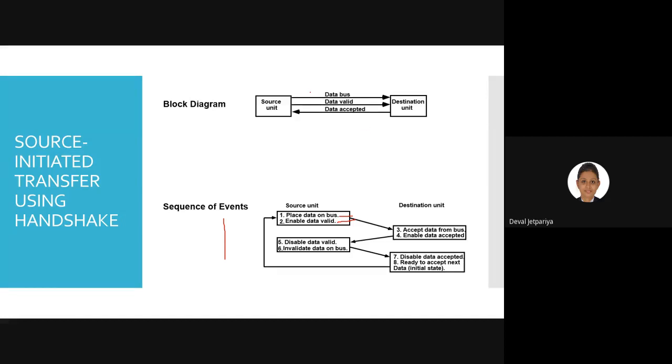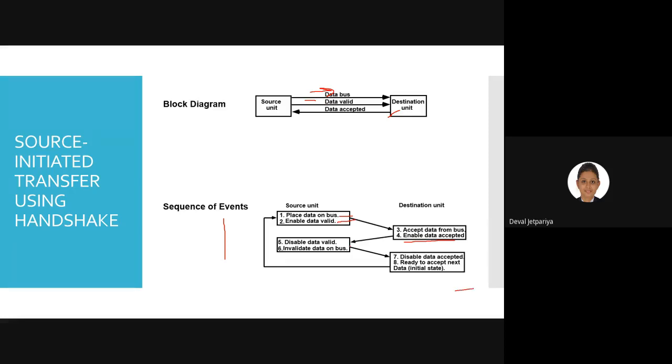So data is transferred on this bus. Then once the data is accepted from the bus by the destination unit, it will send the enable data accepted signal. What it means is that we have accepted the data at the destination unit. So you can stop sending data from the source, or you can simply invalidate or deactivate those connection lines.